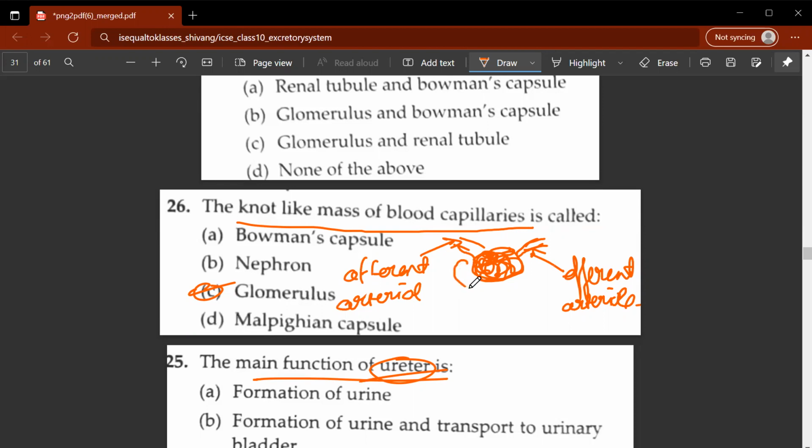And you have this structure that surrounds the glomerulus with, of course, some very small space in between. It's not joined to the glomerulus. This is known as the Bowman's capsule. So this is the overall structure where ultrafiltration happens. So blood gushes inside through the afferent arteriole into the glomerulus, and the filtered products are filtered out.